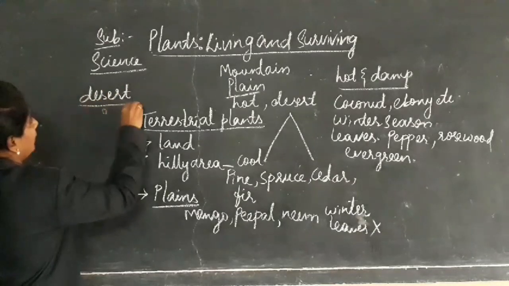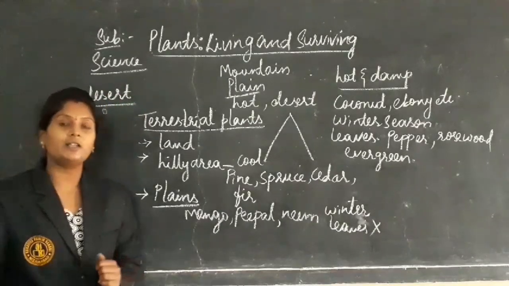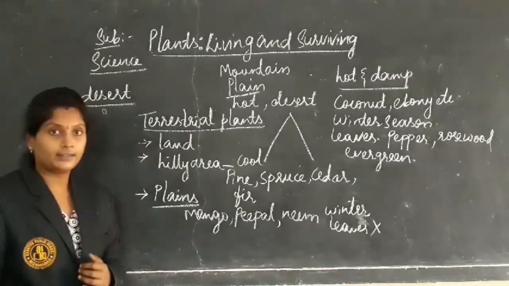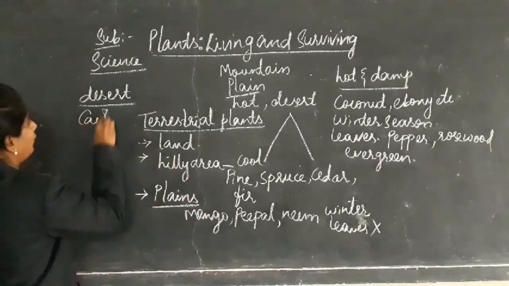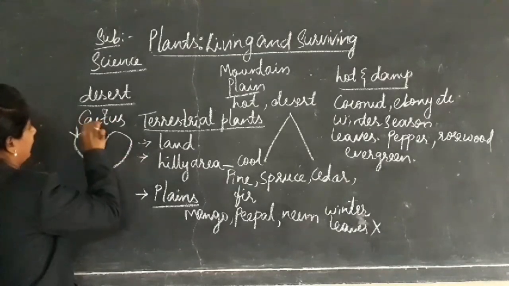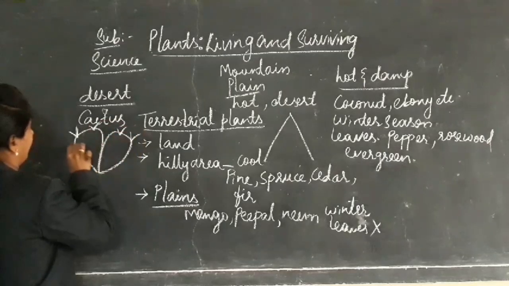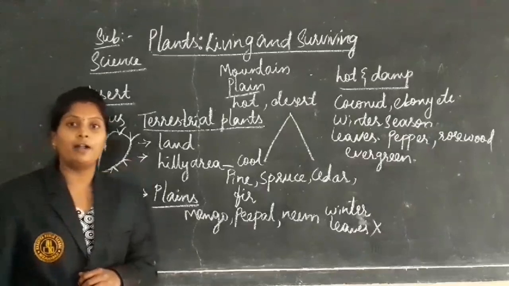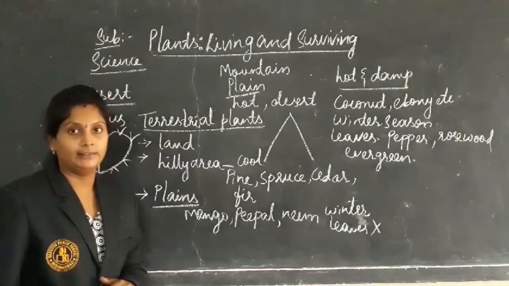Next, coming to the desert areas. In the last class, I told you about the cactus plant. They look like this. On that, what can we see? Spines.